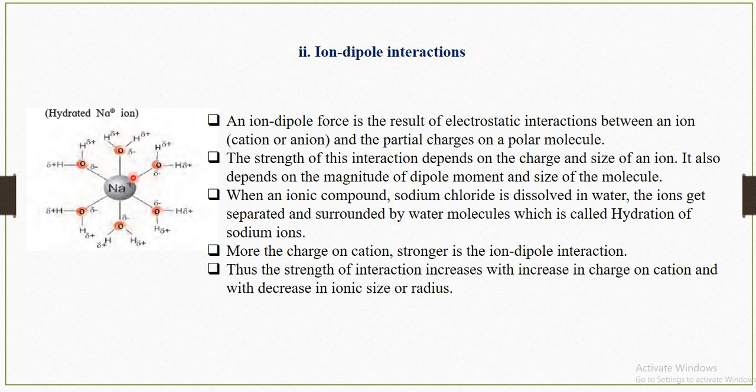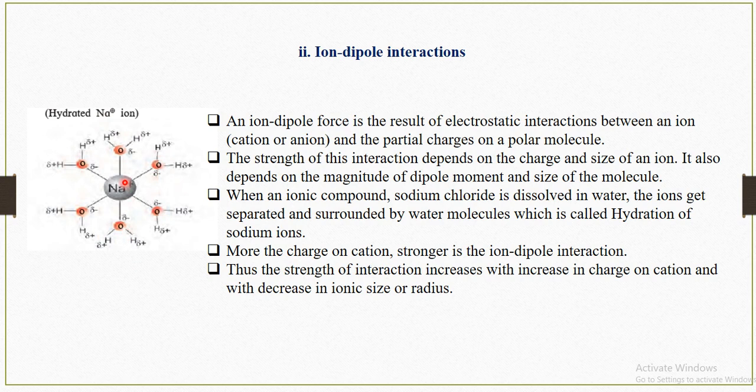When an ionic compound, for example sodium chloride, is dissolved in water, what will happen? The ions get separated into Na+ and Cl-, and are surrounded by water molecules, which is called hydration of the sodium ion.